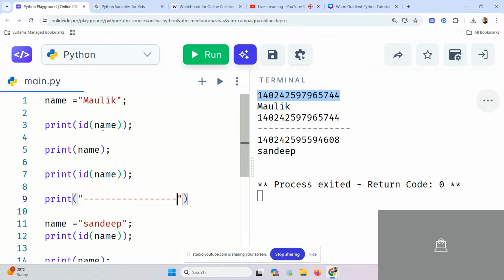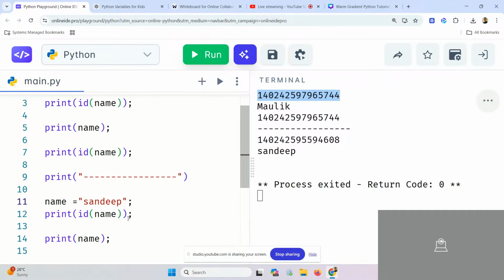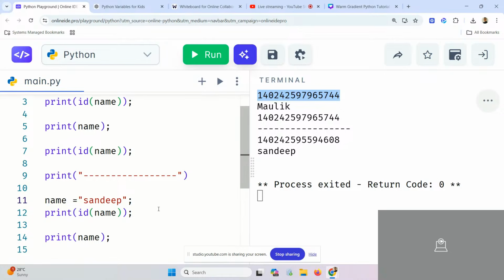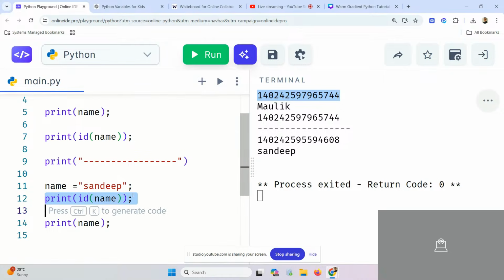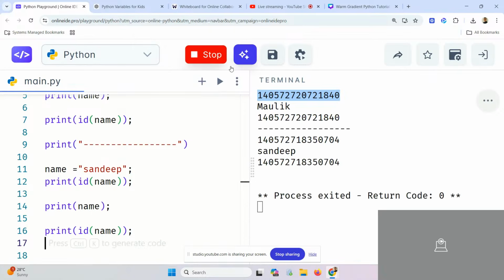So what I'm saying is this: how to get that variable का address by using the ID function. ठीक. अब हमने जब बोला कि name equal to Sandeep, that means I am now creating a new memory और उसमें मैं कहता हूँ संदीप रख दो. That's why when I say print ID name, it gave me a new memory. Okay? अगर इसको प्रिंट करने के बाद मैं फिर से बोलूंगा कि इसका आईडी प्रिंट करो तो फिर से मुझे वही आईडी मिलेगा. आप समझ पा रहे हो मैं क्या कहना चाहता हूँ मौलिक? Are we understanding what I am trying to say?